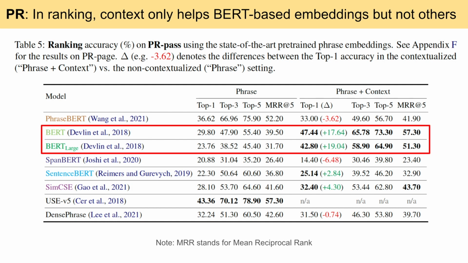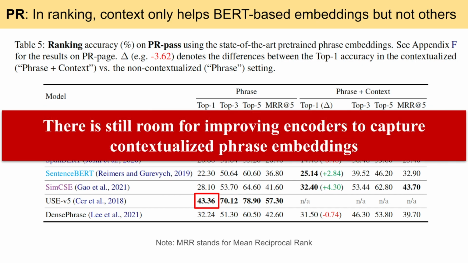For PR, in ranking, contextualized embeddings only capture word-based information, but not order, since incorporating the context sentence hurts their accuracy. Top 1 accuracy for non-contextualized and contextualized embeddings is substantially lower than non-expert baselines and the human upper bound. There is still room for improving encoders to capture contextualized phrase embeddings.